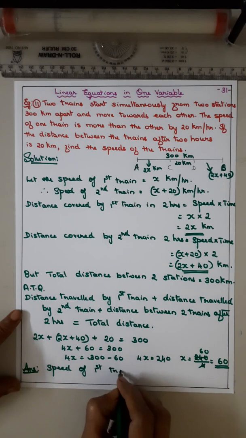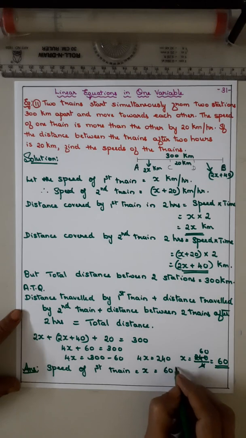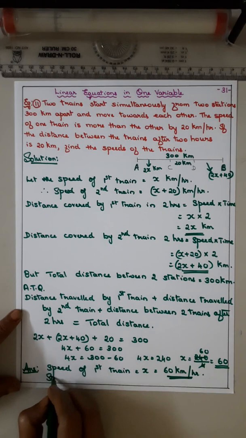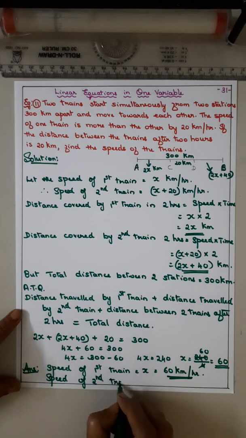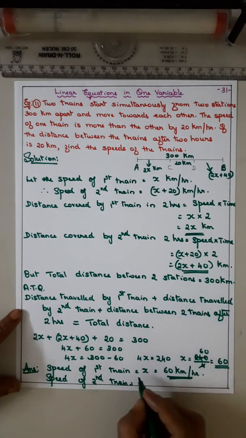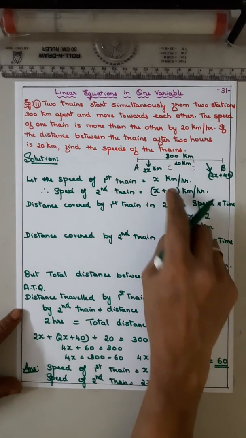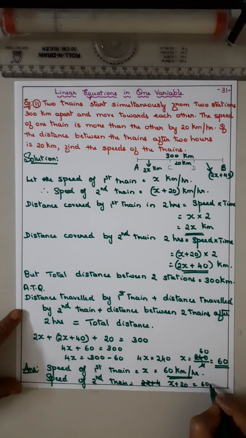The speed of the first train we took as x, that is 60 kilometers per hour. And the speed of the second train is x plus 20, that is 60 plus 20 is equal to 80 kilometers per hour.